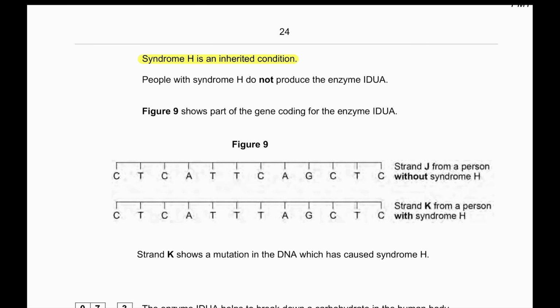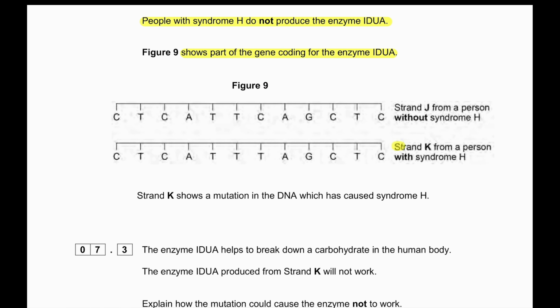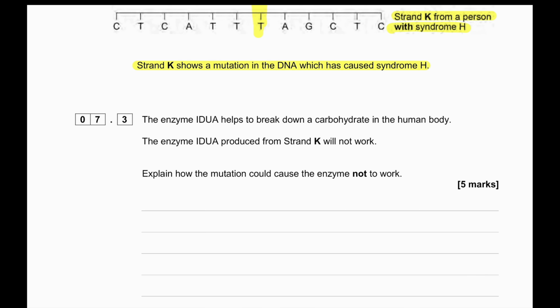Syndrome H is an inherited condition. People with syndrome H do not produce the enzyme IDUA. Figure 9 shows part of the gene coding for the enzyme IDUA. There is strand K from a person with syndrome H, and strand J from a person without syndrome H. Looking at the diagram, we can see these nucleotides are the ones that are different. C is replaced with a T. Strand K shows a mutation in the DNA which has caused syndrome H. The enzyme IDUA helps to break down a carbohydrate in the human body. The enzyme IDUA produced from strand K will not work.